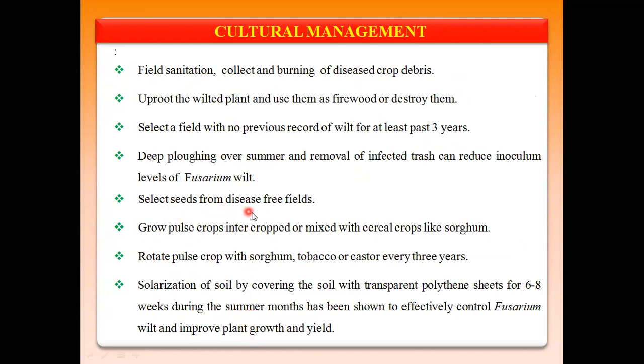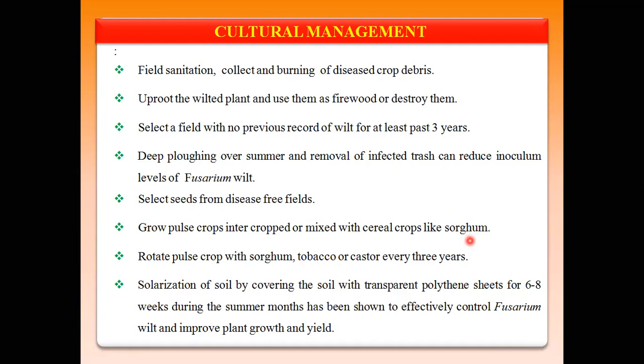Select seeds from disease-free plants, then grow the pulse crop as an intercrop or mixed with cereal crops like sorghum. Sorghum is generally intercropped with chickpea, particularly in the Marathwada and Vidarbha regions, because the roots of sorghum plants secrete HCN chemicals.